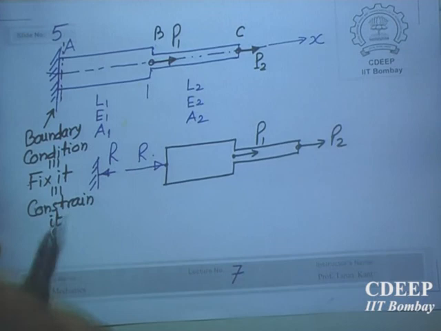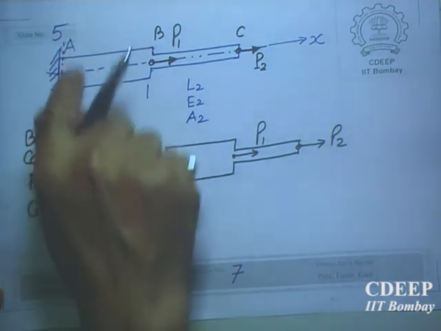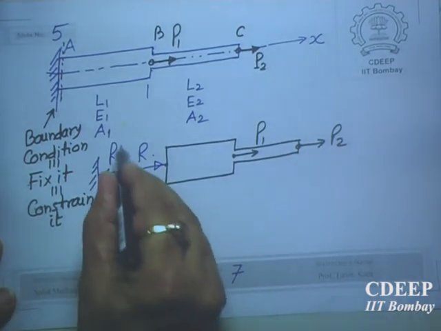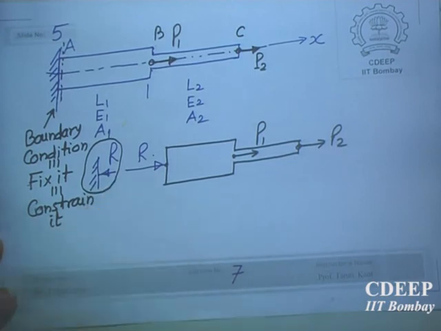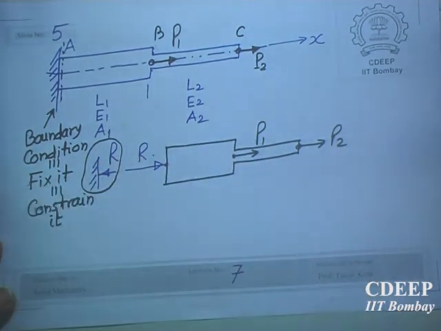If people are in the habit of cutting the body anywhere they like, it has to be cut very close to the support. Total free body diagram means cutting very close to the support. Then this is the free body diagram of the support. That means this much force is going to the support, to the wall, or whoever is holding it.